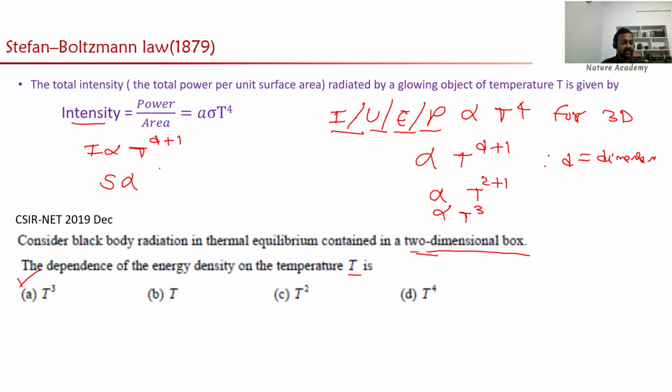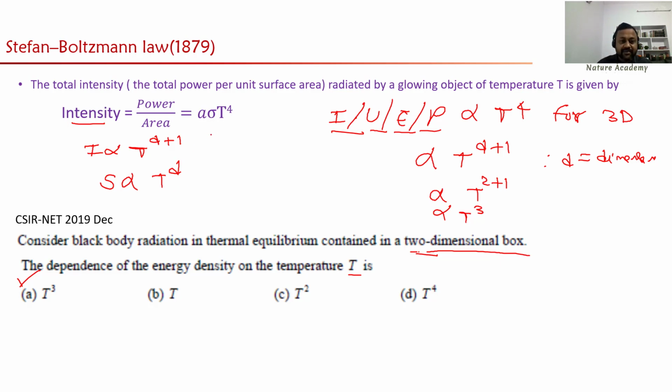How to remember this? The entropy is proportional to T power the dimension. If it is a three-dimensional system, the entropy is proportional to T cube. If it is two-dimensional, the entropy is proportional to T square. If it is one-dimensional, entropy is proportional to T.